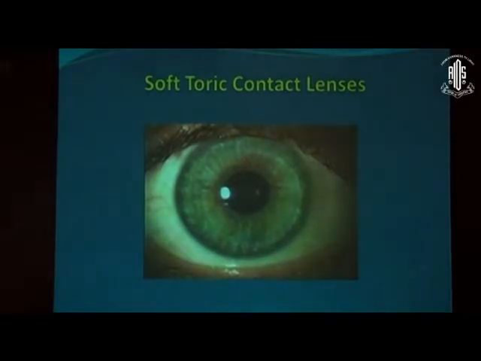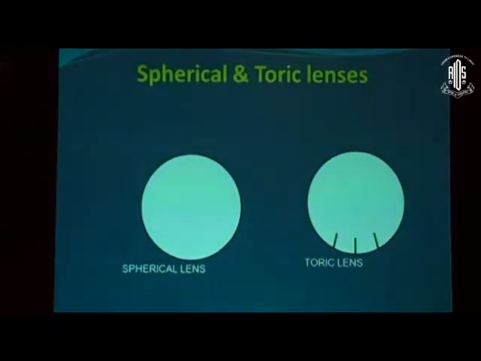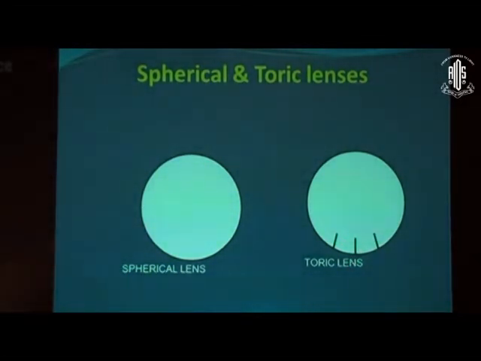Just a few things about soft toric contact lens. Toric lenses are one in which you have the astigmatic power. Now it will look like this. Spherical lens will look like this, but the toric lens will have some mark. The reason why, because you have a cylinder which has a definite axis. Now you want the lens to be in the same position so that the axis of cylinder works in the same meridian always. Now if the lens keeps moving, then the axis of the lens will keep moving.